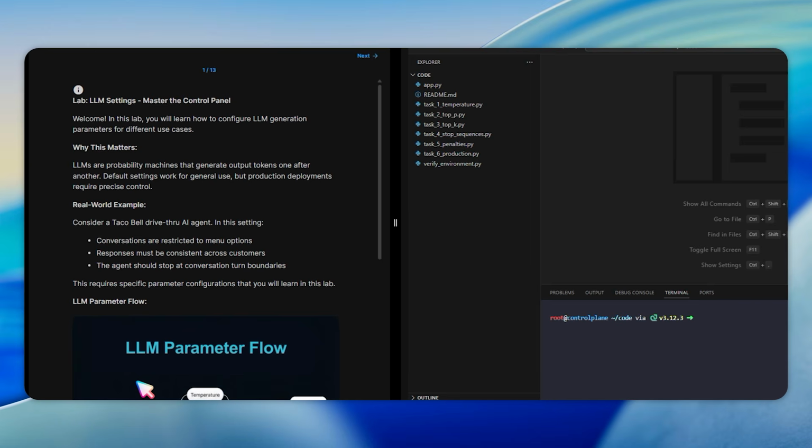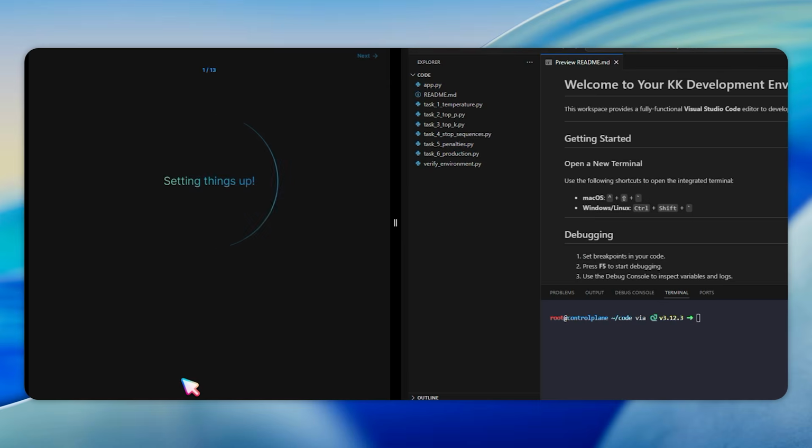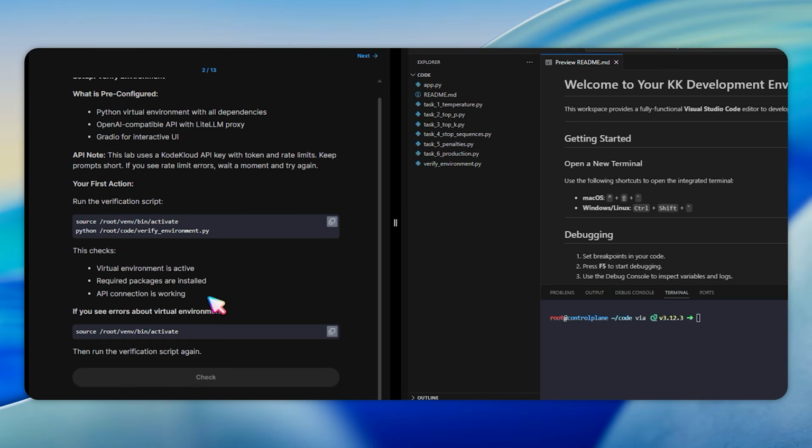When I open the lab, I'm dropped right into a real-world scenario. Configure a Taco Bell drive-thru AI agent. Access the labs using the link in the description below to follow along with me. The first step is to verify our environment.